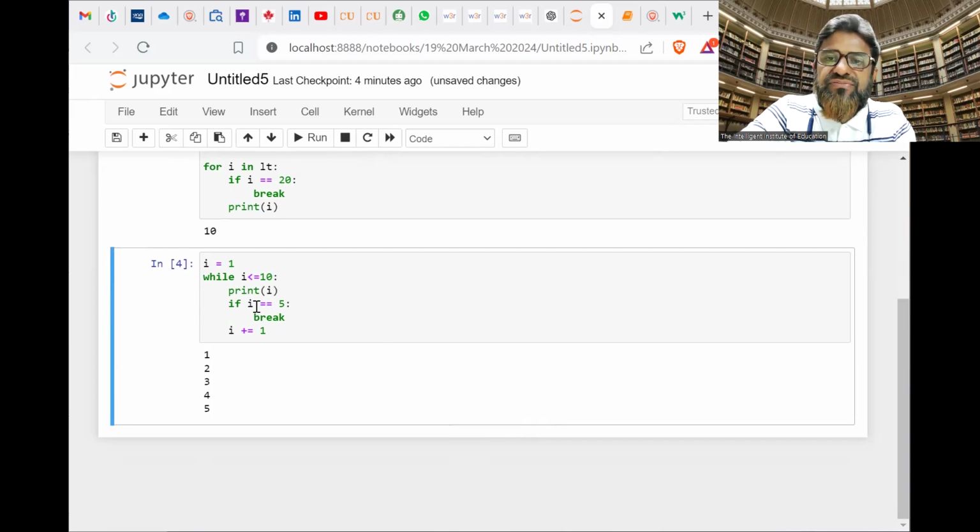Without using the if i equal to 5, it would continue; but when it checks the condition and meets 5, it comes outside from the loop. Break. Why is it printing 5 here? Because before the condition i equal to 5, we have printed 5. And after printing 5, we have checked the condition. i met condition 5, then break, it comes outside from this. Is it clear?